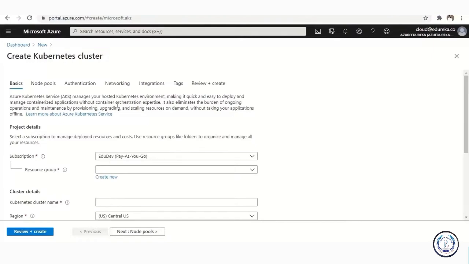It eliminates the burden of ongoing operations and maintaining, provisioning, upgrading, scaling your resources, which happens on demand here. So you don't have to worry about those things. So let's just go ahead and create a resource group.